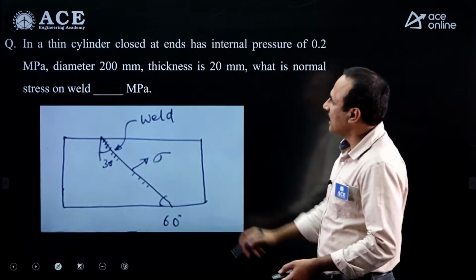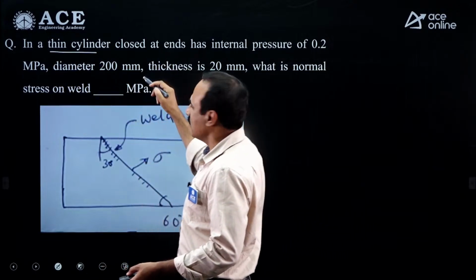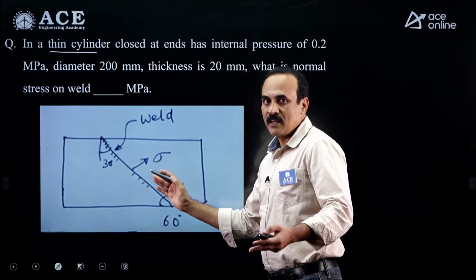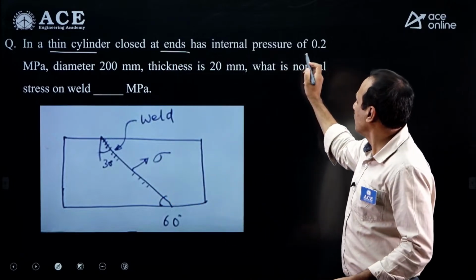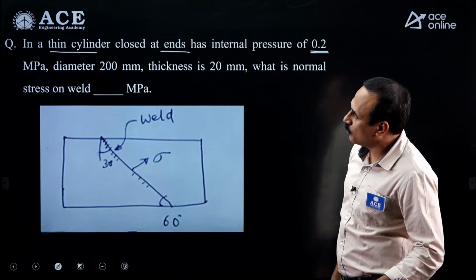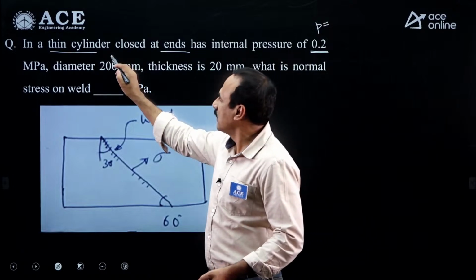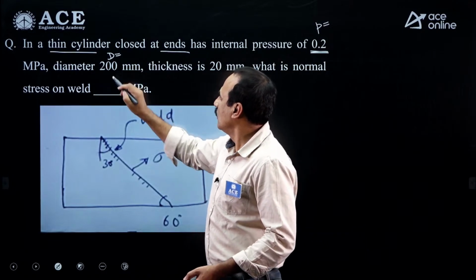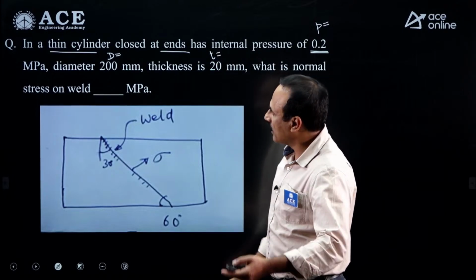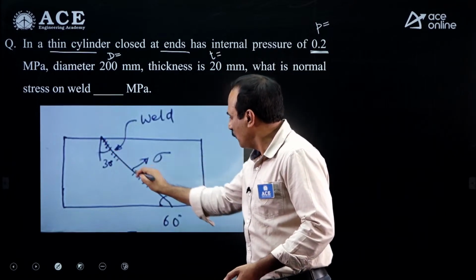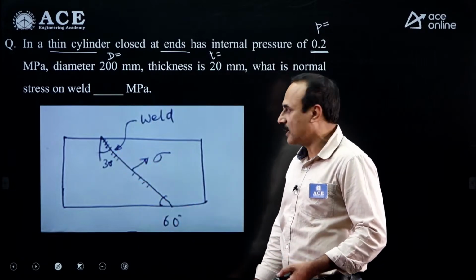Next, this question is related to a thin cylinder closed at ends. Once it is closed at ends, then only you will get internal pressure inside. The internal pressure P is 0.2 megapascal, the diameter is 200 mm and the thickness is 20 mm. What is the normal stress on the weld? The weld is at an angle of 30 degrees with vertical and 60 degrees with horizontal.